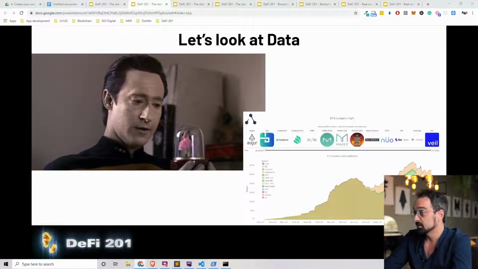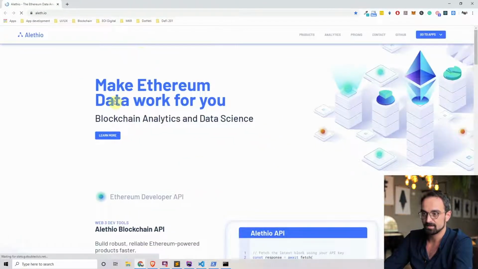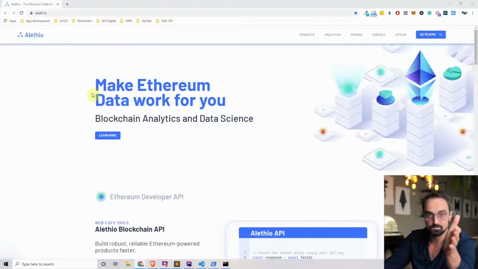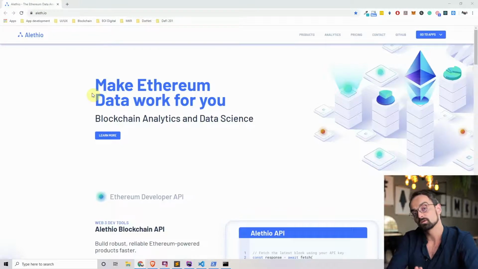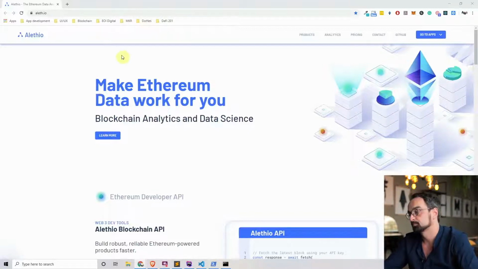The best portal that I also used in Decentralized Finance 101 is alleto.io. And an interesting announcement that I want to make is that alleto.io has actually been acquired by Consensus. So Consensus actually bought this company, and they're now also creating WebSockets for enterprise users. This is a really interesting development, which we're going to discuss more later on in the course.